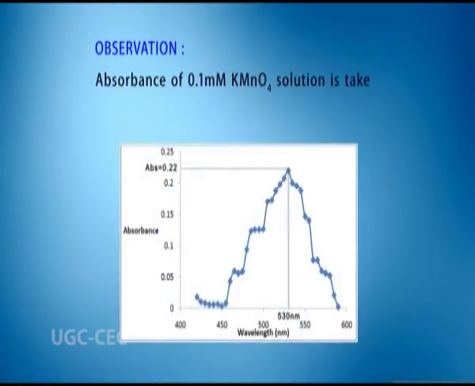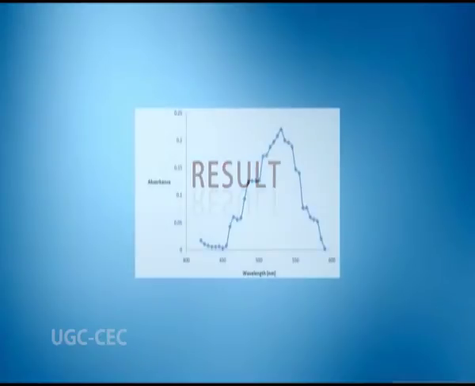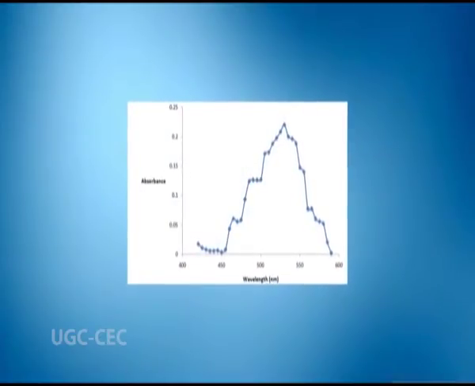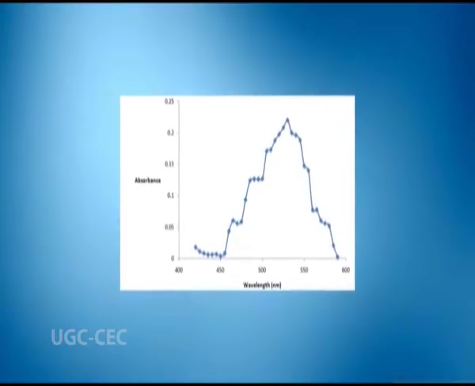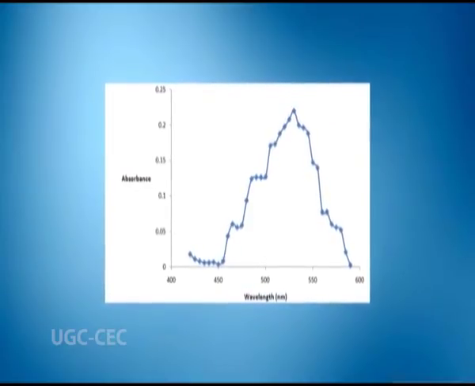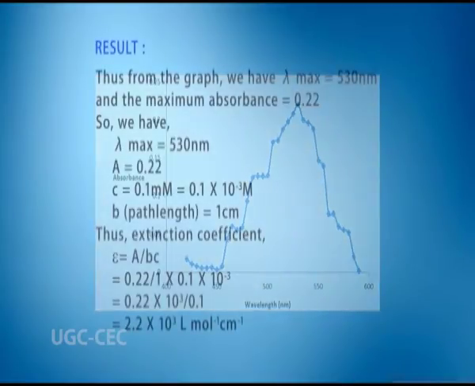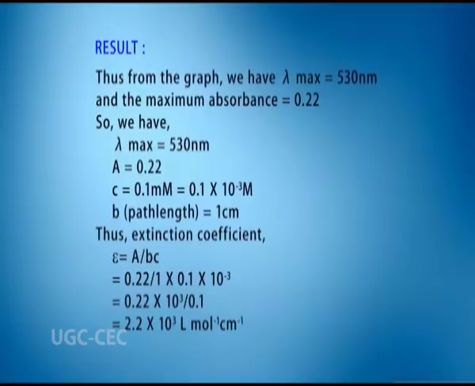Absorbance of 0.1 millimolar potassium permanganate solution is taken at different wavelengths of light from 420 nanometer to 590 nanometer at 5 nanometer interval. Result. The graph obtained by plotting absorbance against the different wavelengths of light is a hyperbola. From the graph, we can find the wavelength at which there is maximum absorbance, that is, we can find the lambda max. Thus, from the graph, we have lambda max is equal to 530 nanometer and the maximum absorbance is